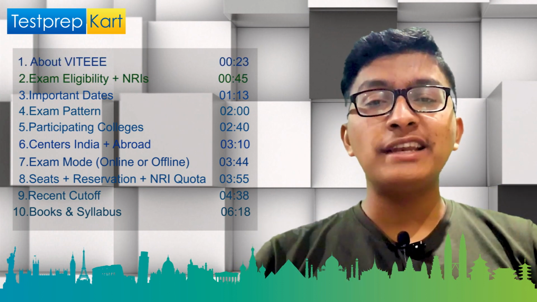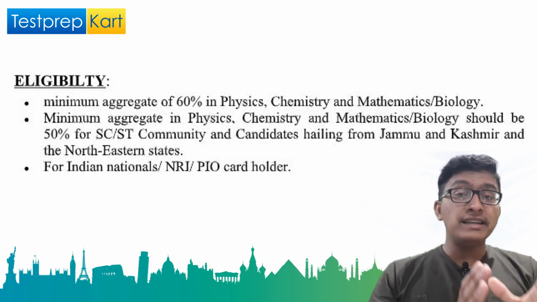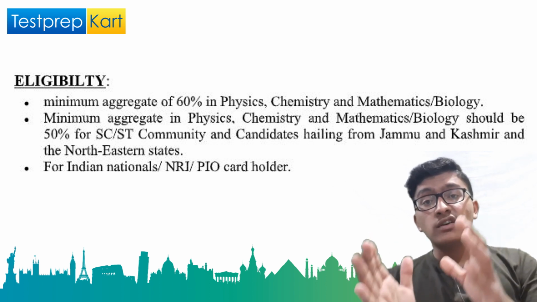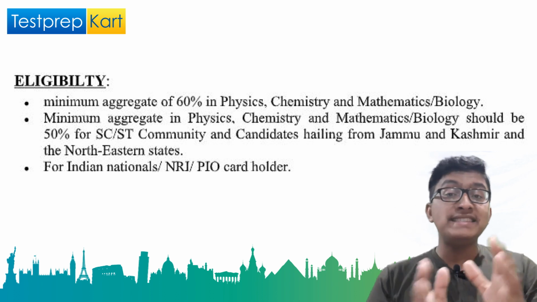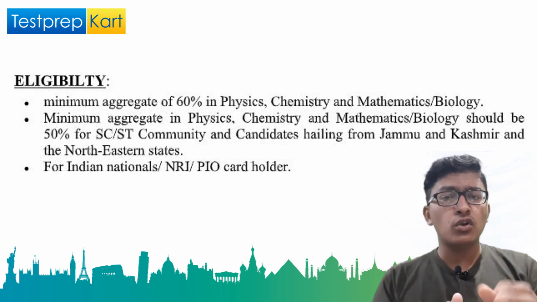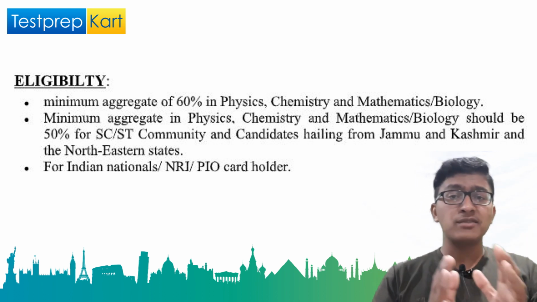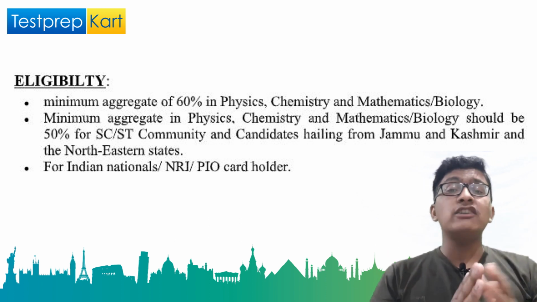Eligibility of VIT EEE exam. The basic exam eligibility is that you should have passed your class 12th examination with a minimum of 60% in PCM. Okay, only for PCM. You should not include the other subjects. In physics, chemistry and math, you should have an aggregate of 60%.